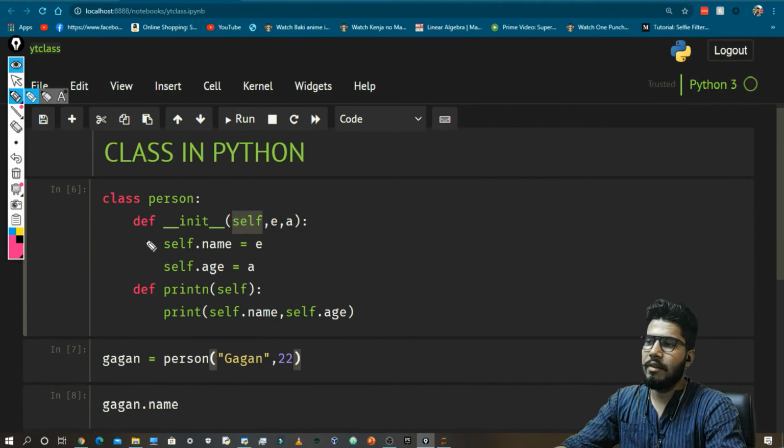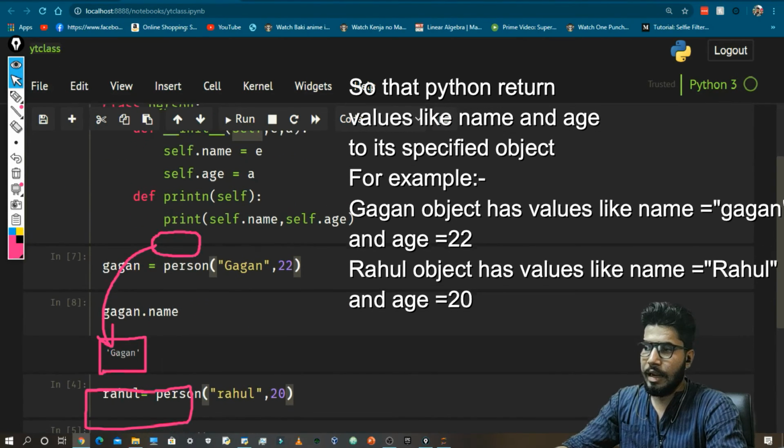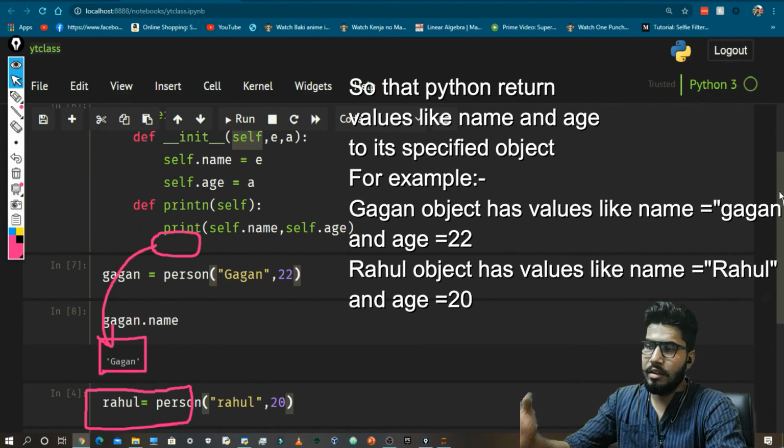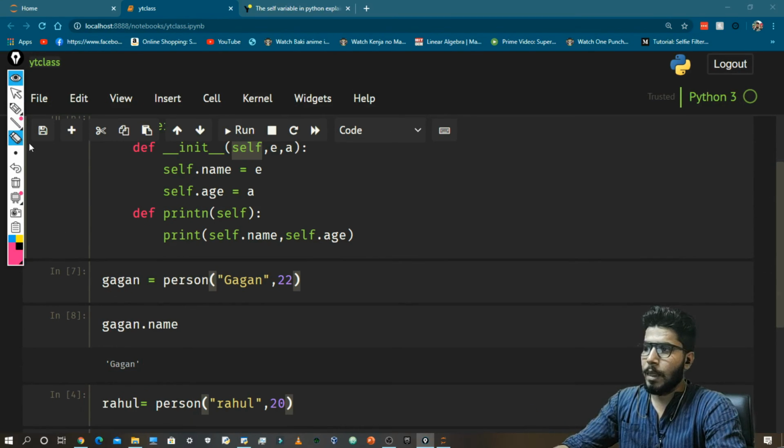Or you can say that self will bind itself to the object, to every object separately. So in this case it bound with this, so that's why when I use Gagan.name, it printed Gagan. And in Rahul's case, self bound itself with Rahul because this is the instance at that time. So this was it about classes in Python, and I will see you next time.